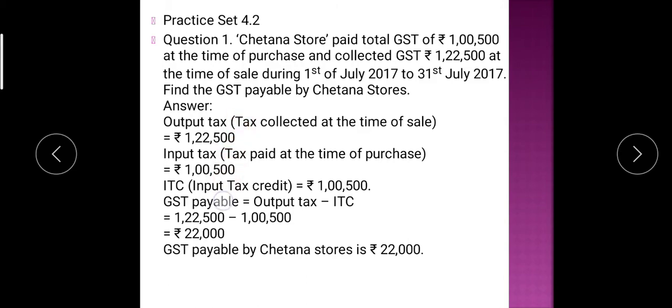Now both the amounts we know. So what is ITC? ITC, input tax credit. How much is it? 1,05,000. Always remember that GST payable is always equal to the output tax minus input tax credit, and it is 1,22,500 minus 1,05,000. जितना पेड किया है अमाउंट वो कलेक्ट अमाउंट में से माइनस करो, यू विल गेट द GST पेएबल.